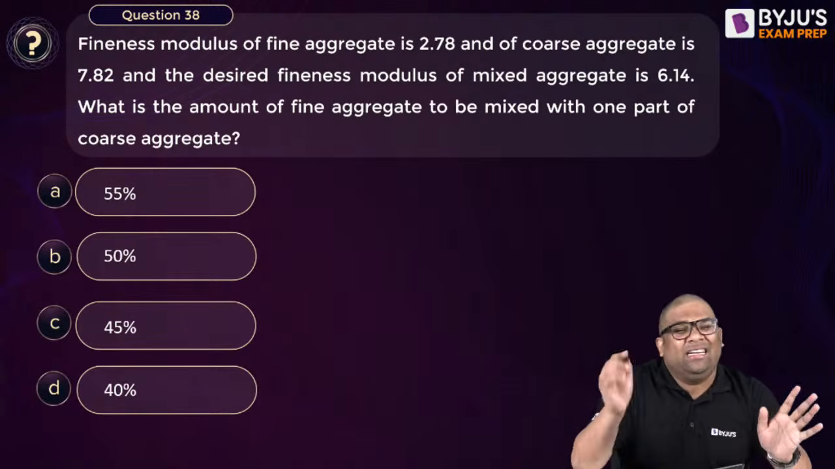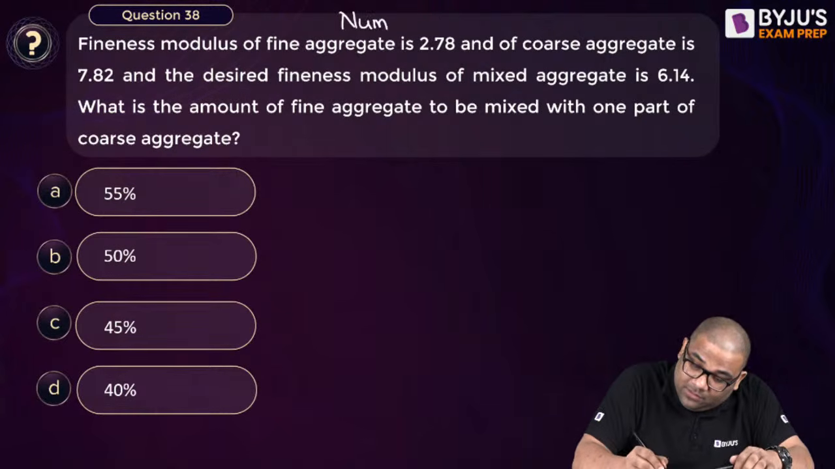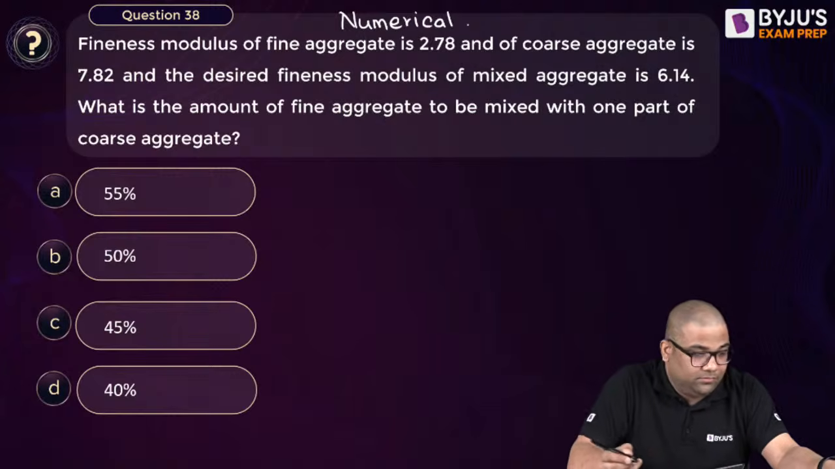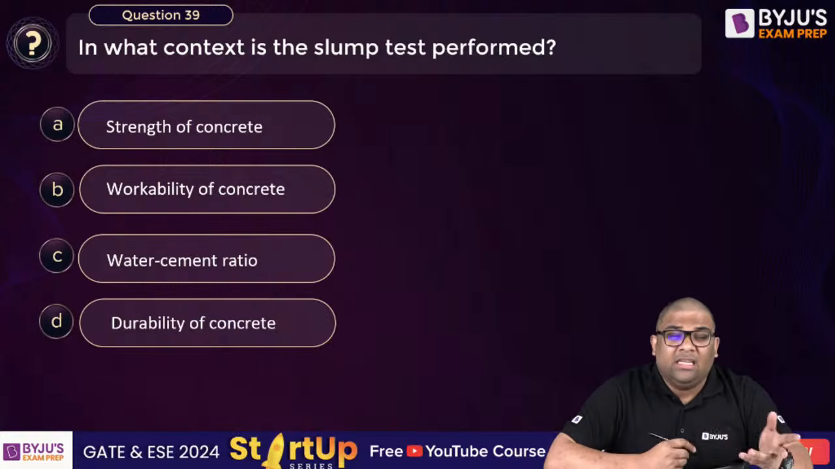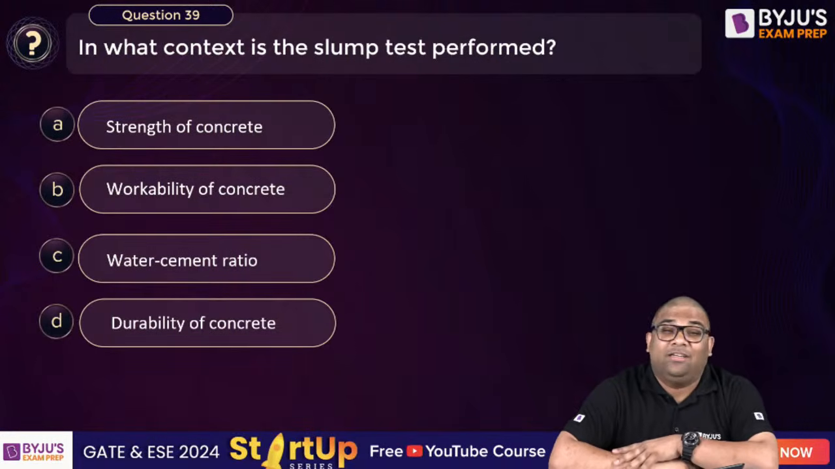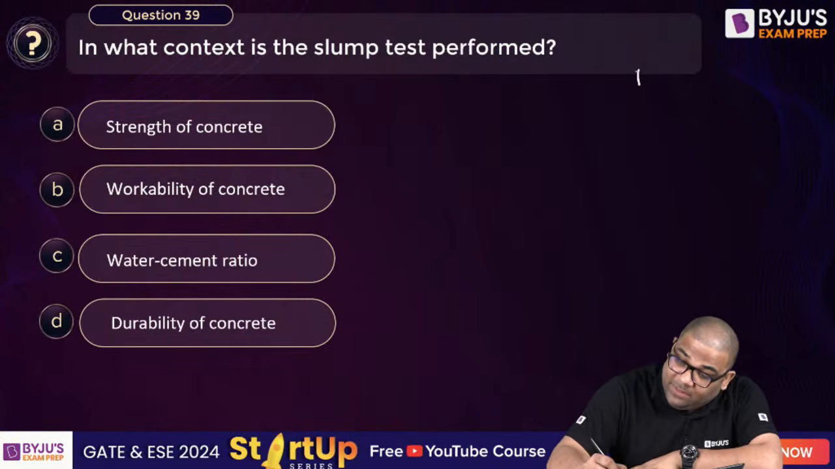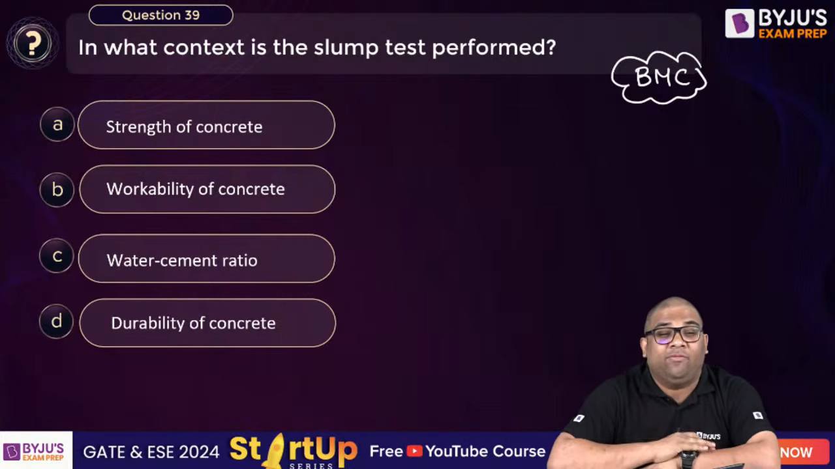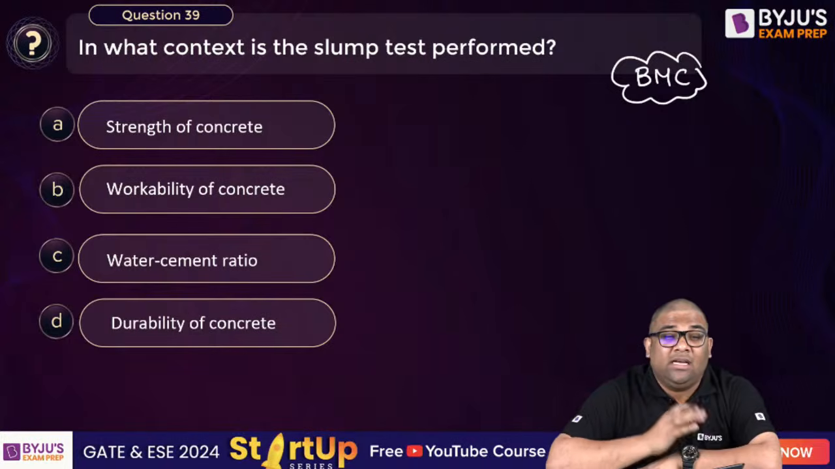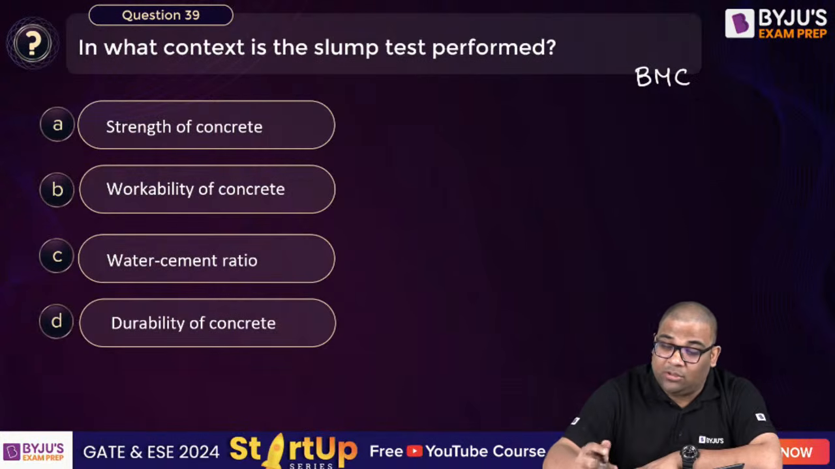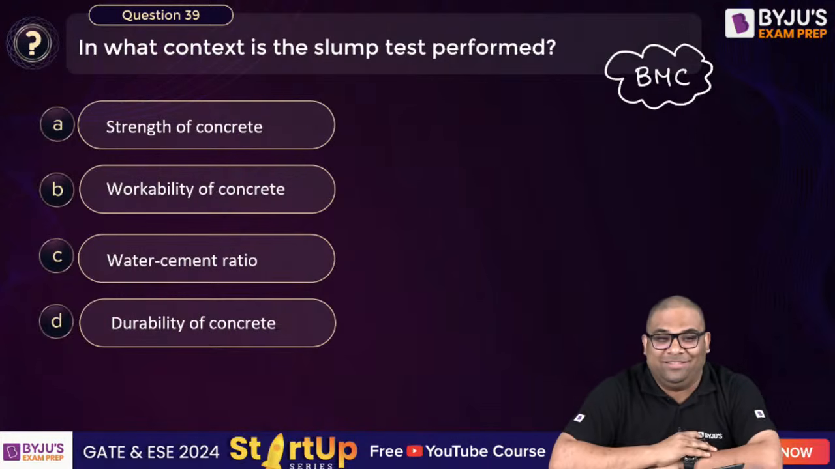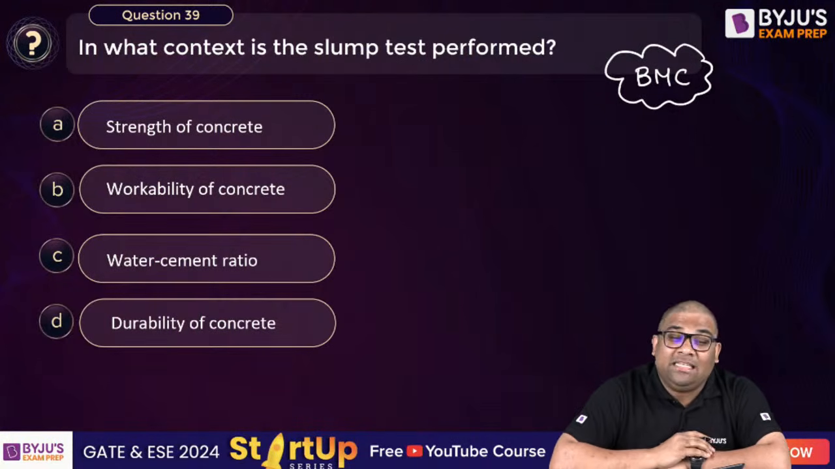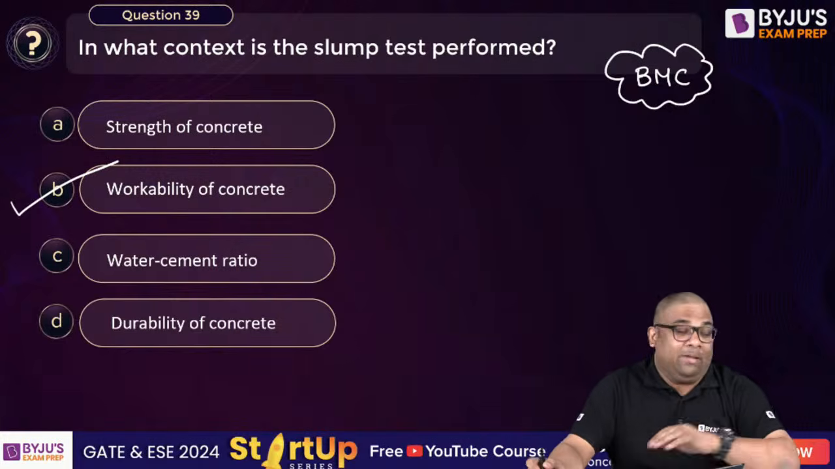Question number 38. Again, it's a numerical, so we'll leave it for the end. 38, 39. Slump test is conducted for what? It is a straightforward question. Therefore, it's very important that we don't attend the numericals first. First, you should attend all the theoretical straightforward questions. It is not a concept, it's a fact. Yes, slump test is performed for workability of concrete.